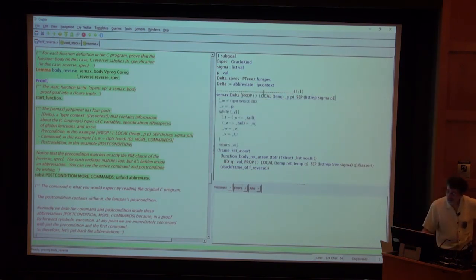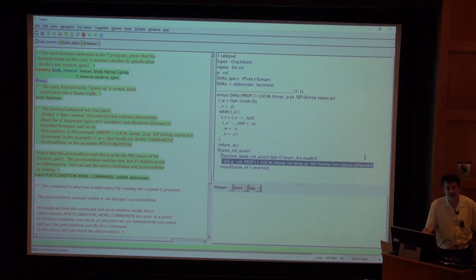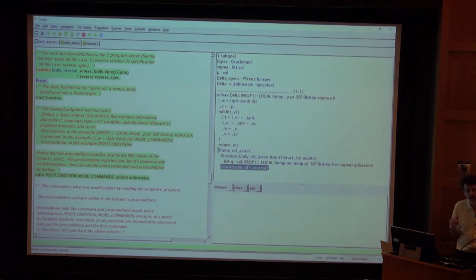Okay, now, here is the precondition. This comes directly from the fun spec that I showed you before. And here's the postcondition. And this comes directly from the postcondition. And what else? This part of the postcondition was not in the fun spec. It says, when you get to the end of the function and you're about to return, you have to give back your addressable local variables. That's memory. You have to give back your stack frame. This function doesn't have any addressable